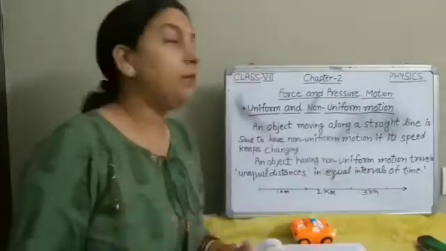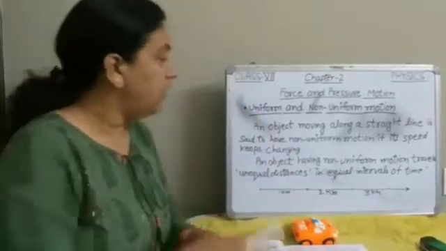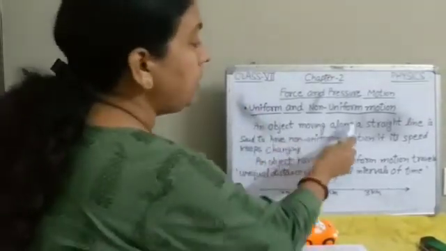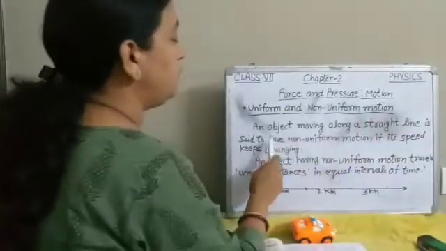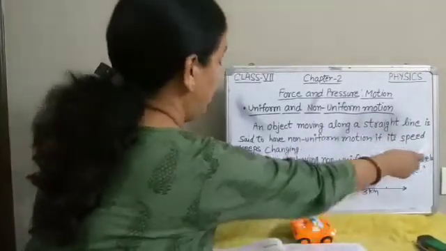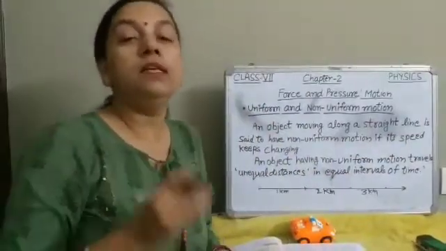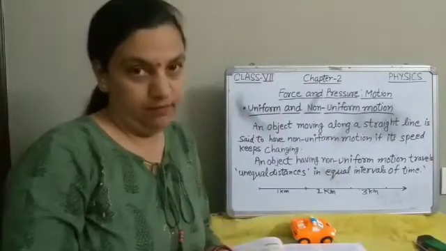Now we will talk about the non-uniform motion. An object moving along a straight line is said to have non-uniform motion if its speed keeps changing. Means speed does not remain same.